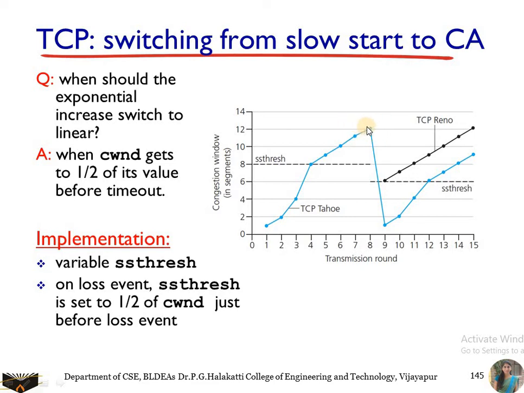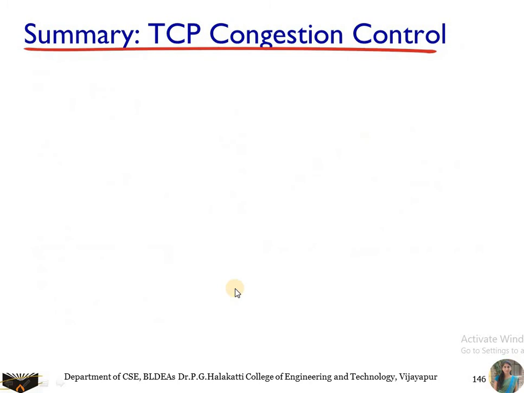So it has reached more than the SS threshold value, and you are going to cut it to half. So right now the threshold value is 6. From 12 it has been reduced to 6. So the SS threshold value is set to half of the congestion window just before the loss event. Just before the loss, the congestion window was at 12, so it has been reduced to 6. That is considered as the SS threshold value.